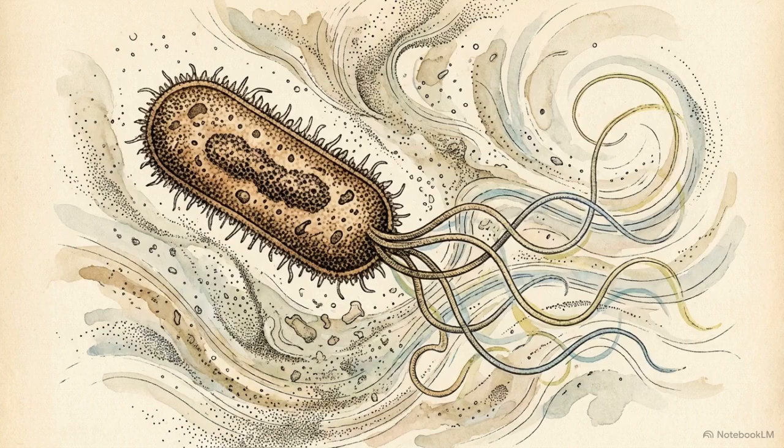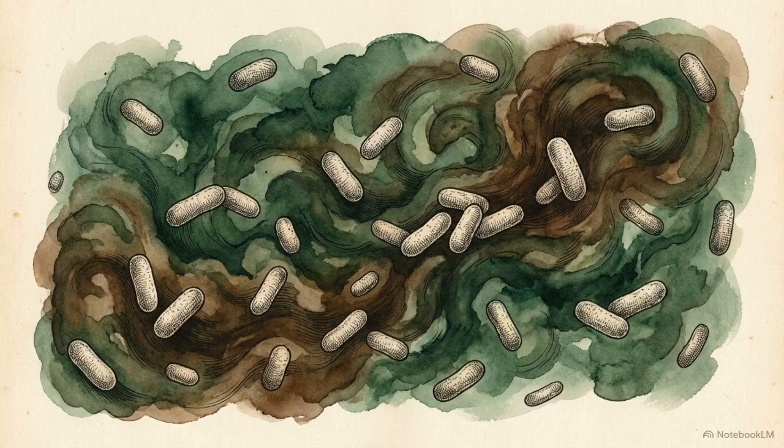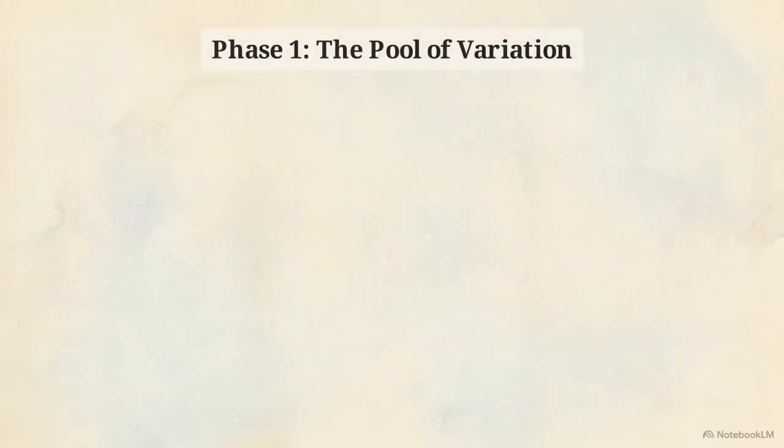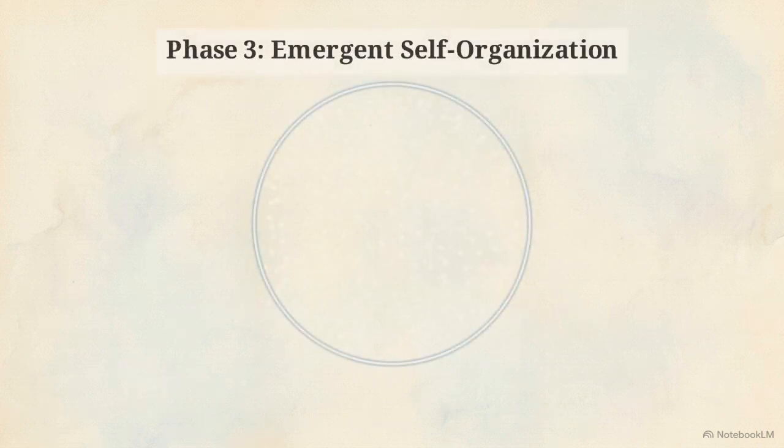But look closely at biological navigation at the cellular level, and you see a process defined by chaos. Organisms continuously tumble, drift, and meander through unpredictable fluid environments. They do not filter out the randomness, they rely on it. In biological systems, a random process is not an obstacle. It is the mandatory pool of variation required to generate a precise outcome.